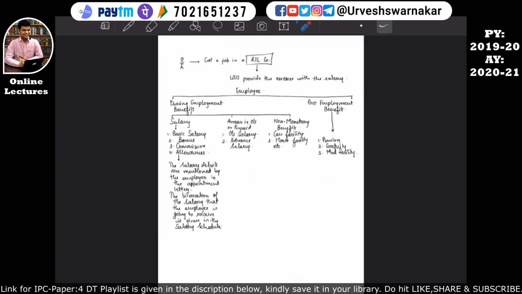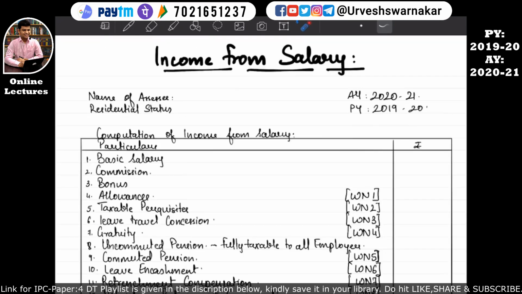If you want to copy this, you can copy this chart. Please pause the video and copy this chart. I hope you all have copied this. Now let's move back to our format. The format for income from salary starts in this manner: name of the assessee, residency status of the assessee, assessment year, previous year, and then computation of the income from salary.